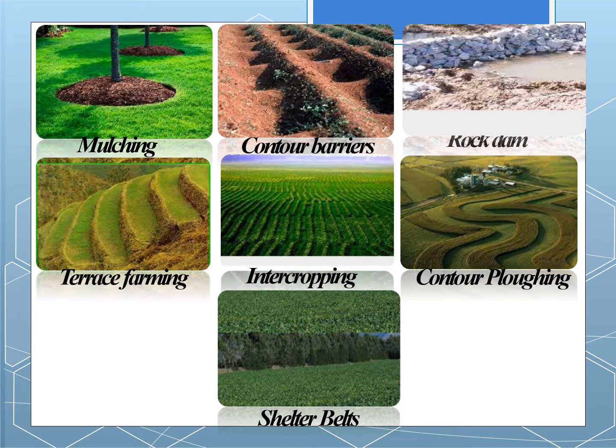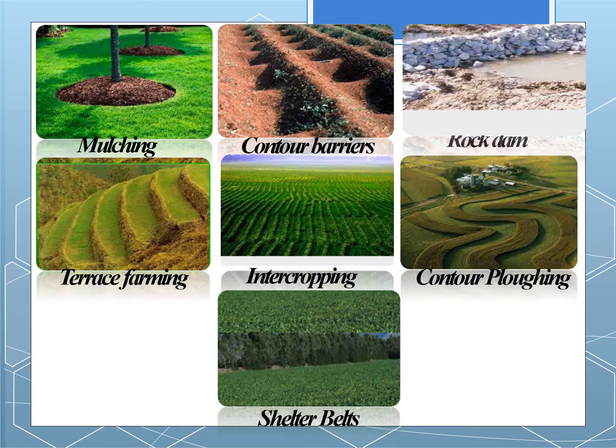The first one is mulching. The second is contour barriers. This is rock dam. This is terrace farming, intercropping, contour ploughing and shelter belts. I will be explaining these, and it is also given in your book. Mulching means the bare ground between the plants is covered with a layer of organic matter. You can see in the picture, like straw. This helps to retain the moisture in the soil.